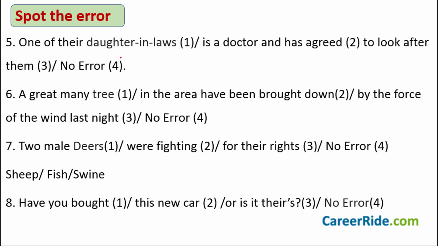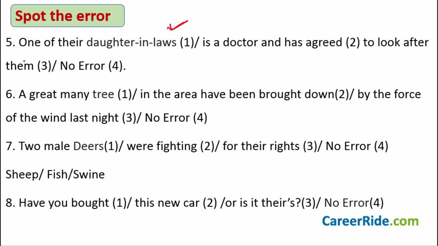Try to answer this question for yourself. What is the error here? One of their daughter-in-laws is a doctor and has agreed to look after them. It is actually the first part of the sentence that has a mistake in it. And this sentence particularly is trying to cover two concepts.